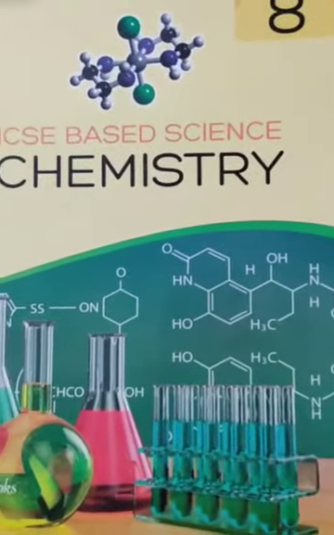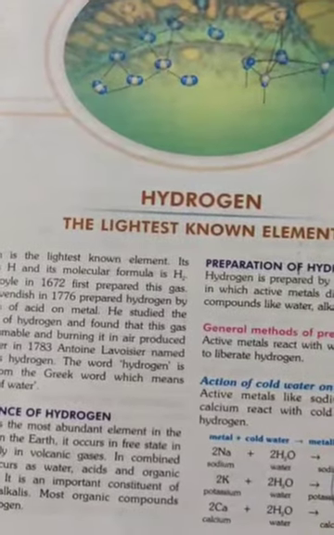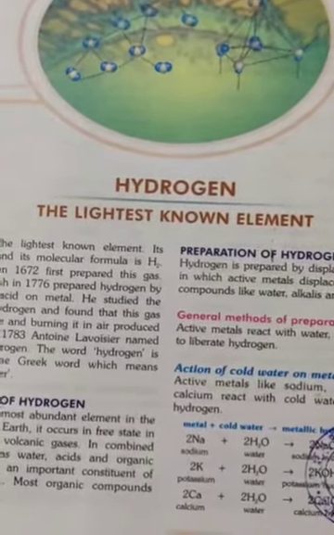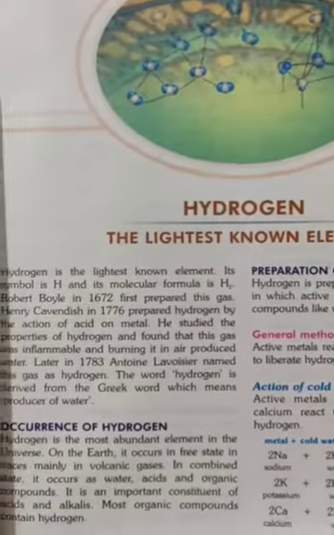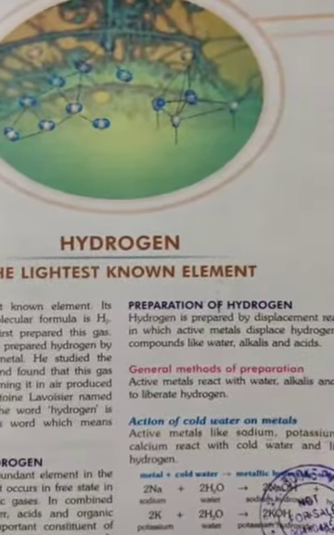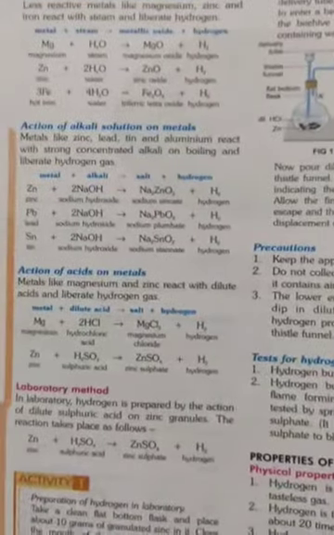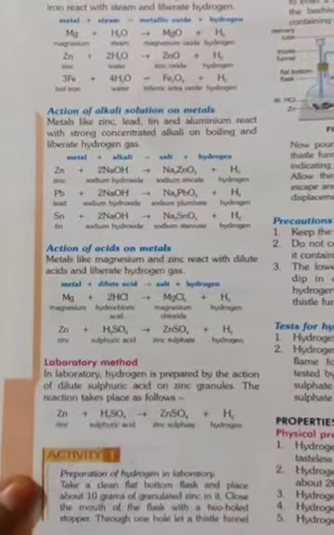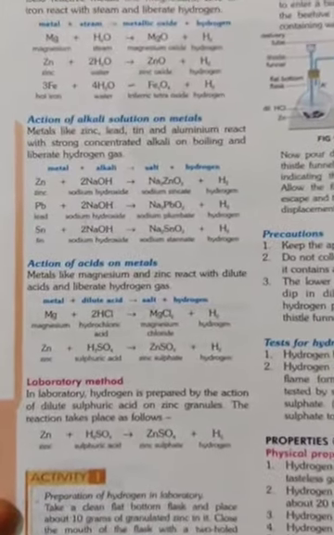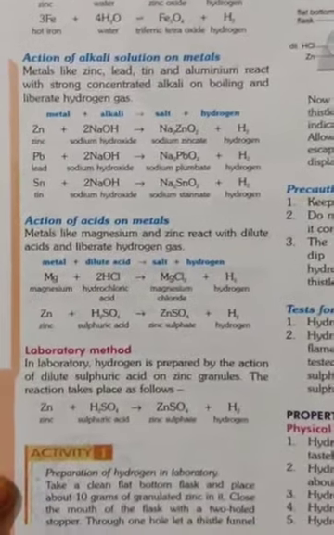This is your chemistry class, and in our previous classes we have studied the chapter hydrogen, the lightest element known. We have discussed the occurrence and preparation of hydrogen, how hydrogen is prepared by action of alkali solution on metal, action of heated steam on metals, and action of acid on metal, in which hydrogen is liberated.